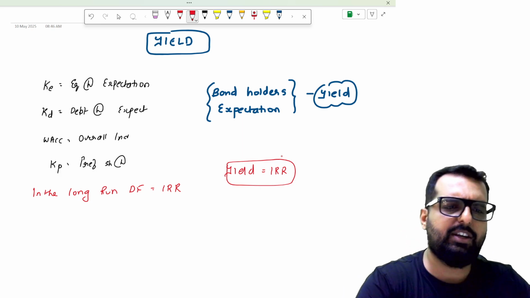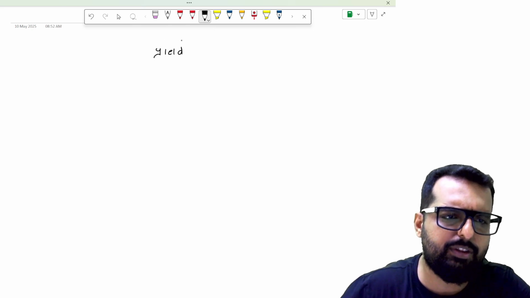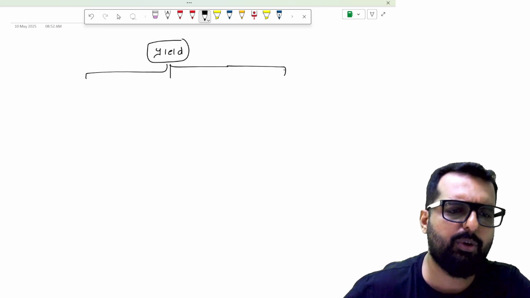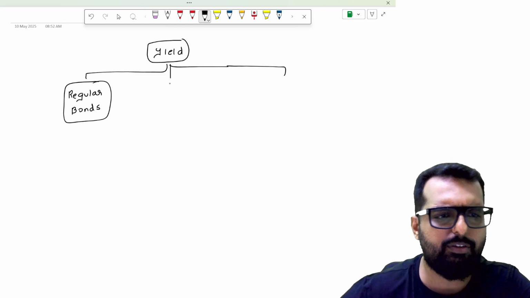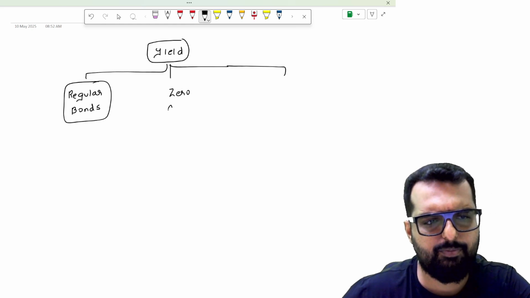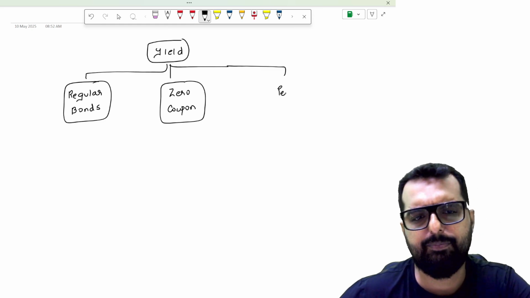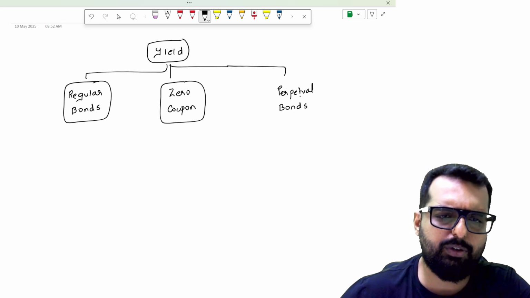Okay, friends, now when I talk about yield, there are multiple types of yield. So I'll just give you that right now, and we will learn each one in separate videos. Now for example, I told you there are 3 types of bonds. What are the 3 types of bond? You have regular bonds, you have zero coupon bonds, and then we have something called perpetual bonds, correct?